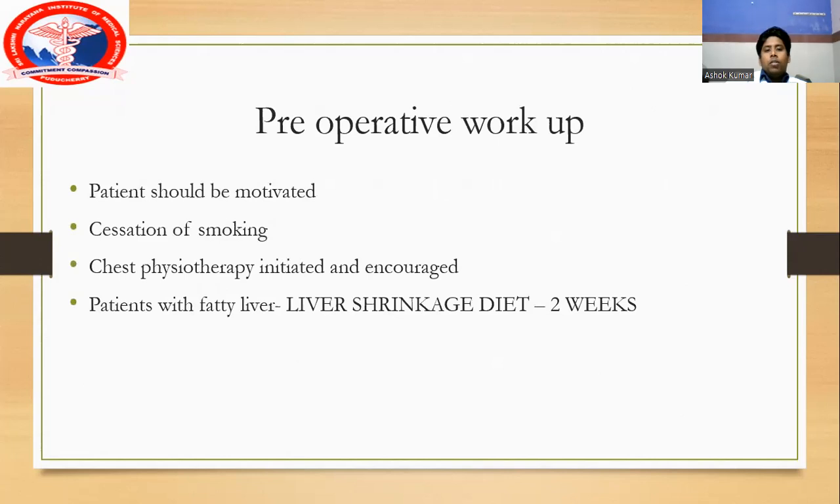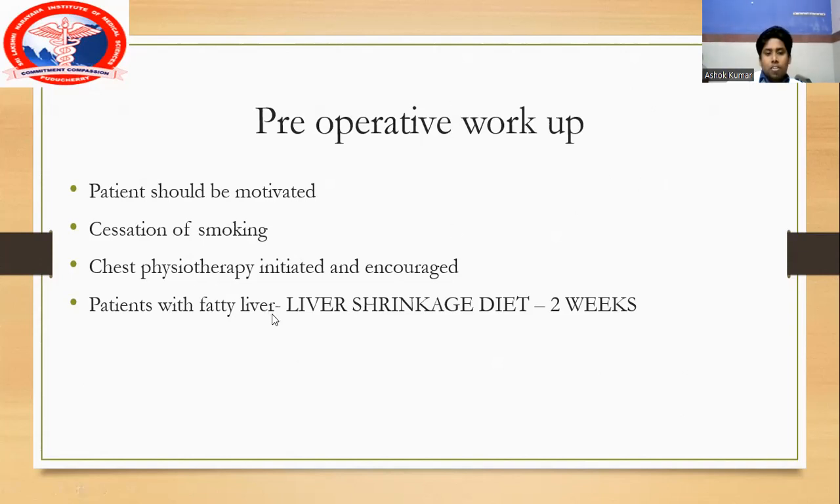So before going to surgery, the main things are that patients should be motivated, patients should stop smoking, and chest physiotherapy should be initiated and encouraged, and continued postoperatively. And there is a thing called fatty liver. If the patient has fatty liver, you should not proceed with surgery immediately. You should start the patient on a liver shrinkage diet.